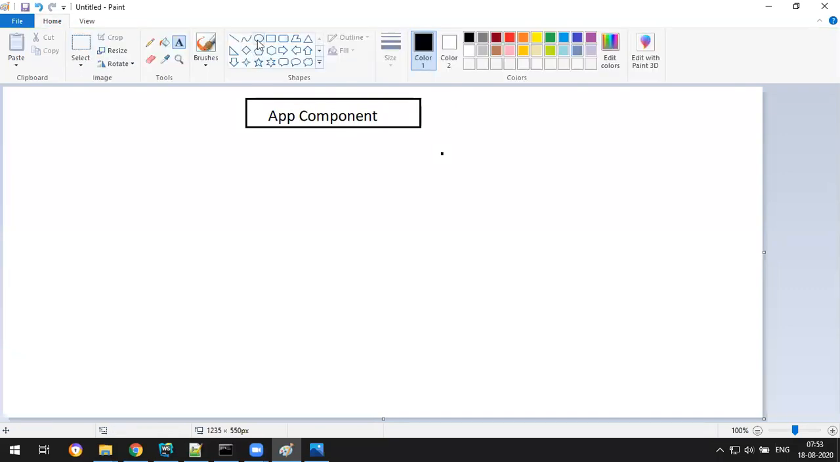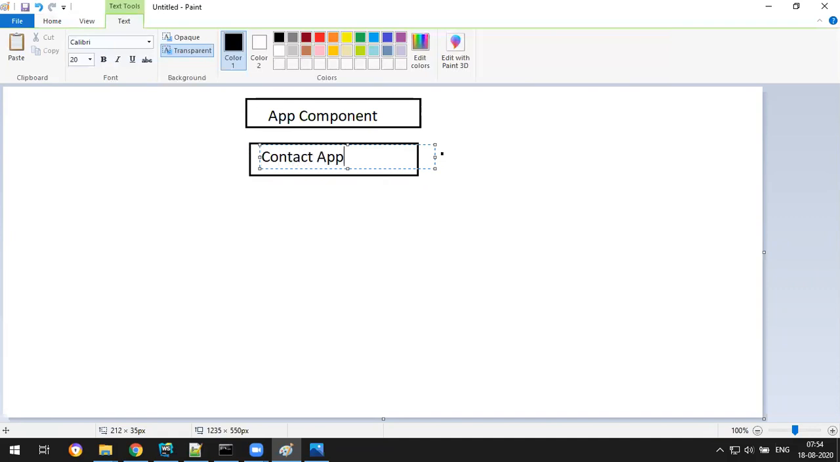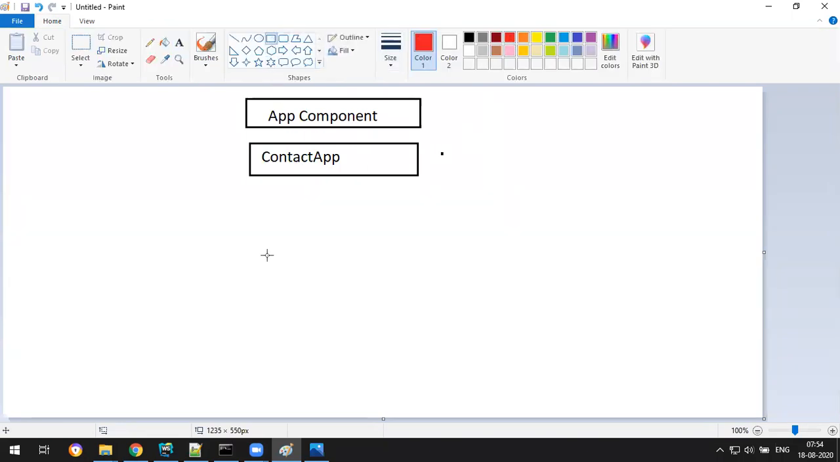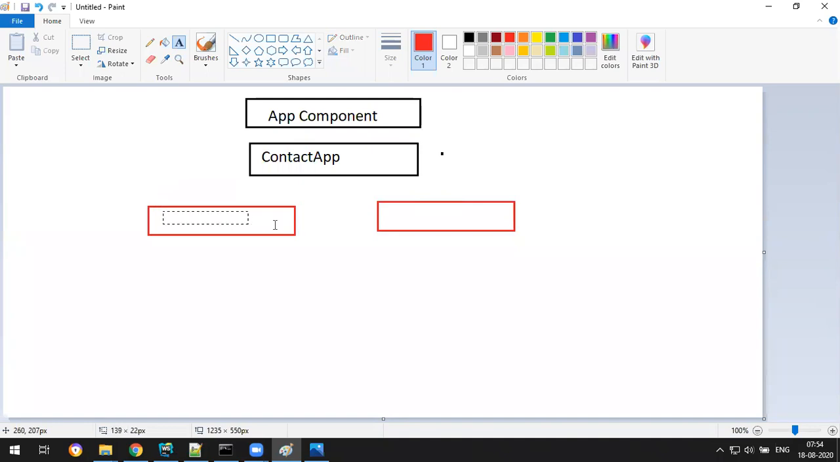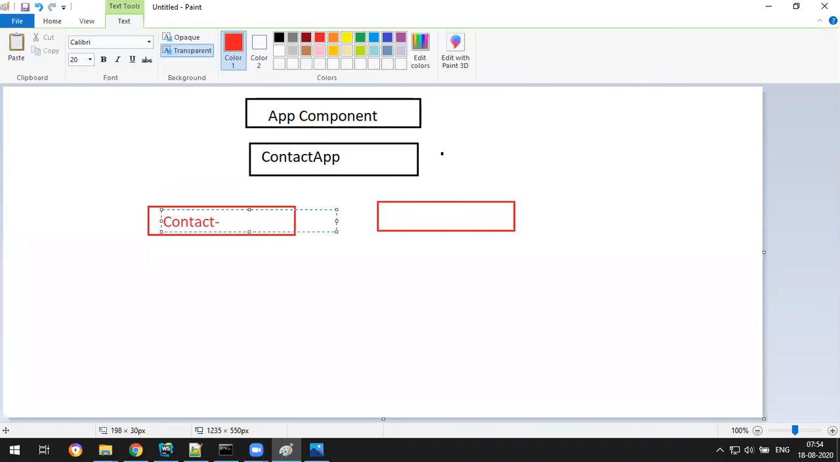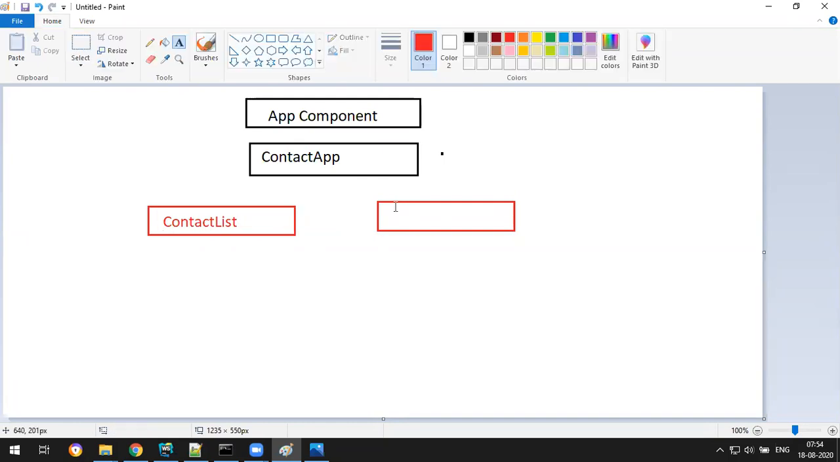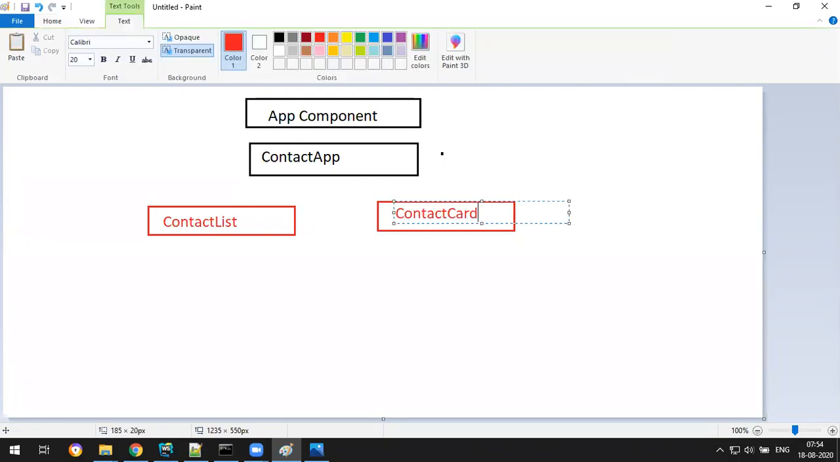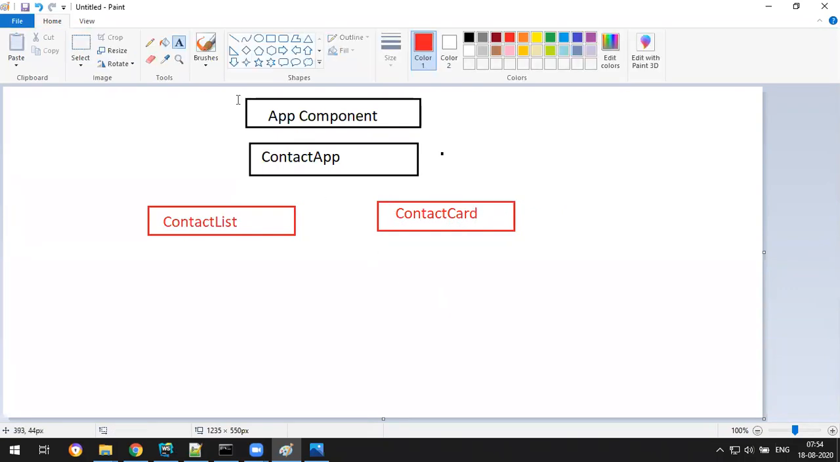In the app component, I will have one nested component, that is the contact app. This is your contact app. In this, we have two other nested components. One is the contact list and one is the contact card. So this is the contact list, and this is your contact card. Fine, both are in connection like here.